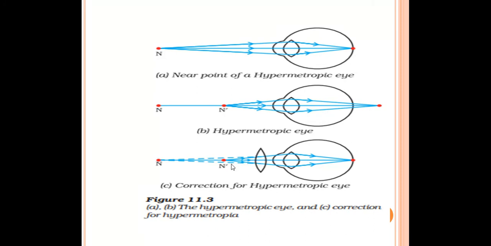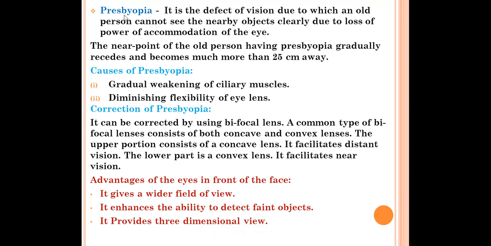The convex lens will converge the light rays and the image will be formed on the retina. So you have to practice the ray diagrams for hypermetropia and for myopia also. And the last defect is presbyopia. This defect occurs generally in old age people.